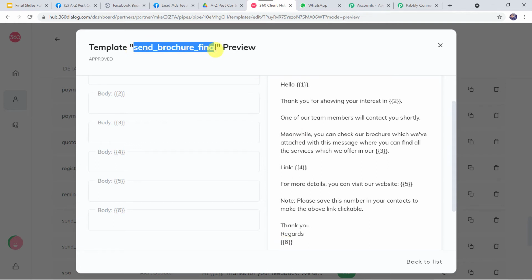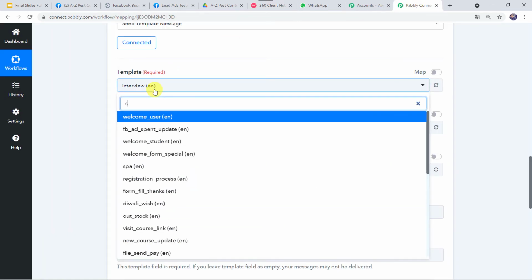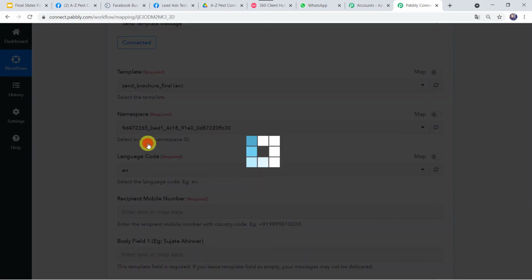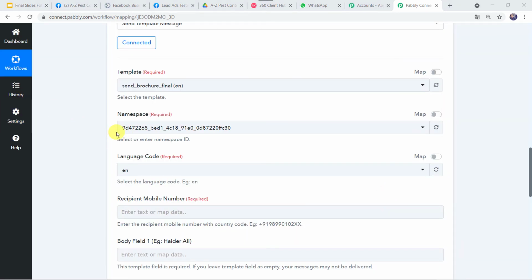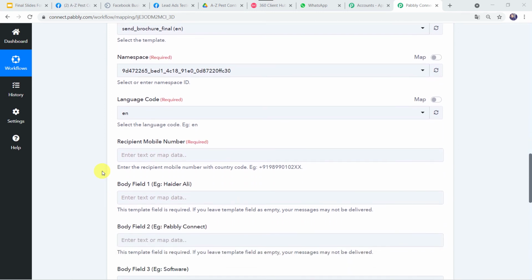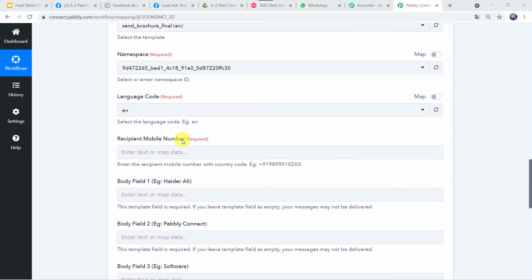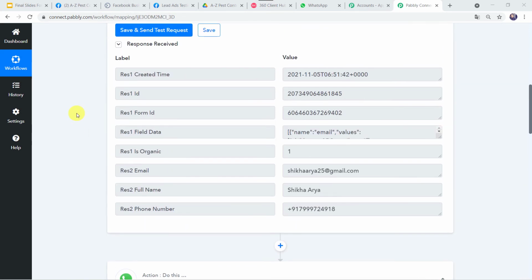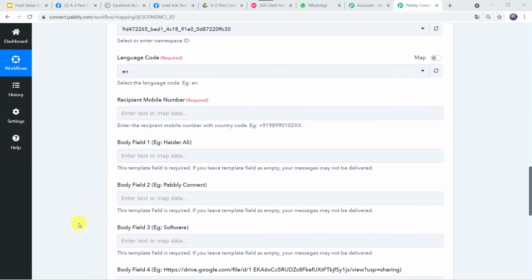So let us select this template, Send Brochure Final, in Pabbly Connect. I'll go to Pabbly Connect and here let us find the template Send Brochure Final. Now here we can see the namespace and the language code is automatically captured, so we are not going to change anything over here. Now we want the recipient mobile number. The recipient will be the customer who is going to receive the messages. We have already got the customer details from the Facebook lead ad form, so we are going to map these details now, this phone number and this customer name, Shikha Arya. So let us map the details.